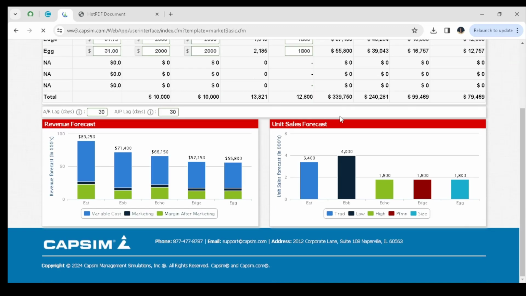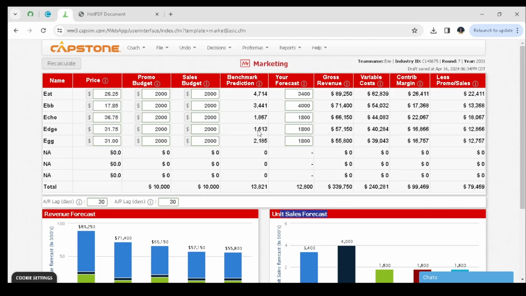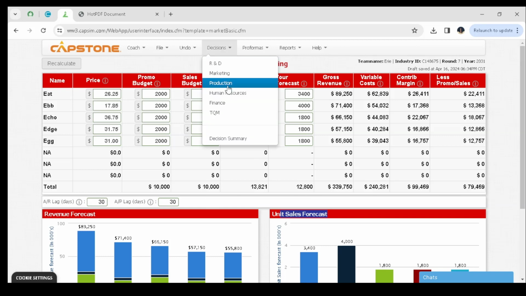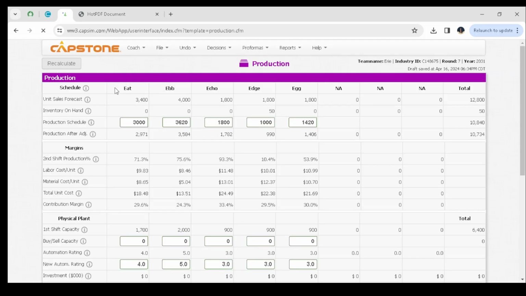So down here you have the revenue forecast, whereby you can see how each and every product is generating revenue in the company, and also you have the unit sales forecast, whereby you can see the number of products that you forecasted for each and every product. So that's it for under marketing, and the next department is actually production. And production is quite simple because we are responding to what we have forecasted. So for it you can see that we forecasted to sell 3,400 products, but now we do not have any inventory on hand, so we're going to produce something close to 3,400 products.